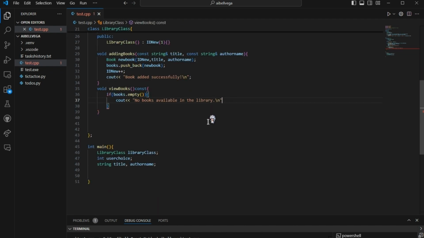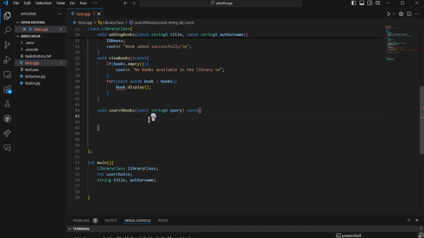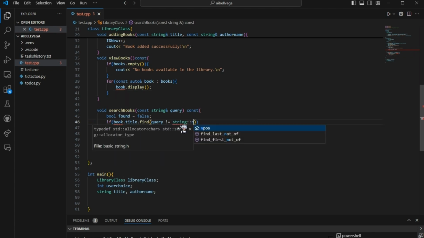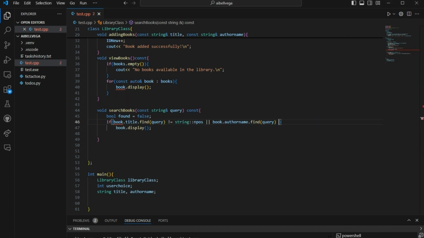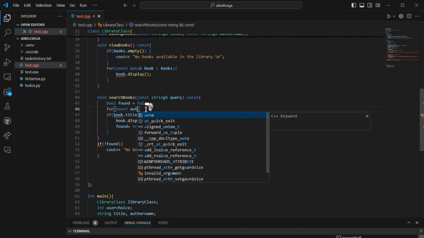User input: validate user input to avoid invalid data entry. For instance, ensure that numeric inputs are valid integers and handle cases where the input is not as expected. Follow consistent coding style guidelines, such as indentation, spacing, and brace placement. This improves code readability and maintainability.